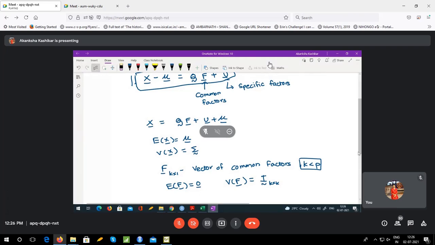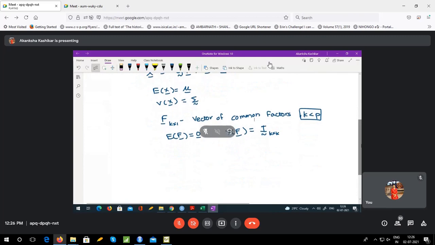Then U is a vector of specific factors. We have some constraints on the mean and variance of U also. U is again p cross 1. And variance of U we denote by psi.